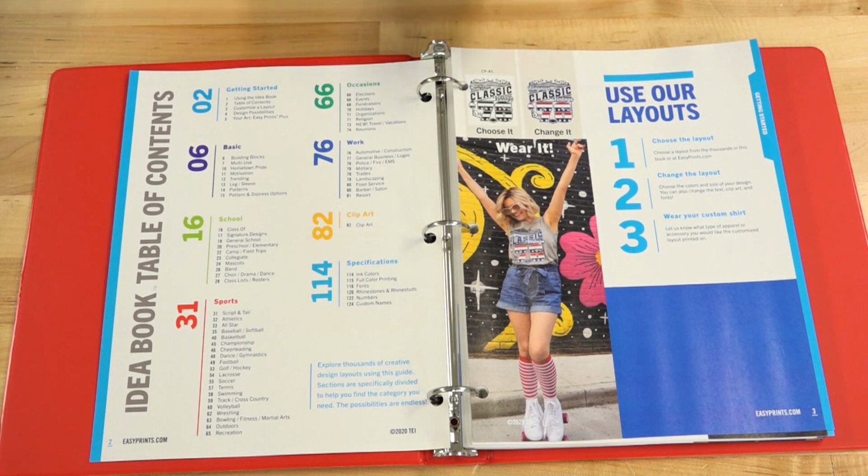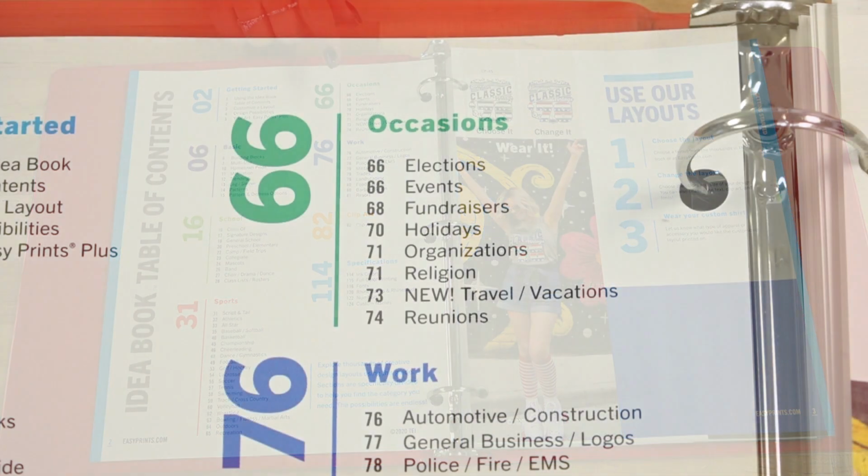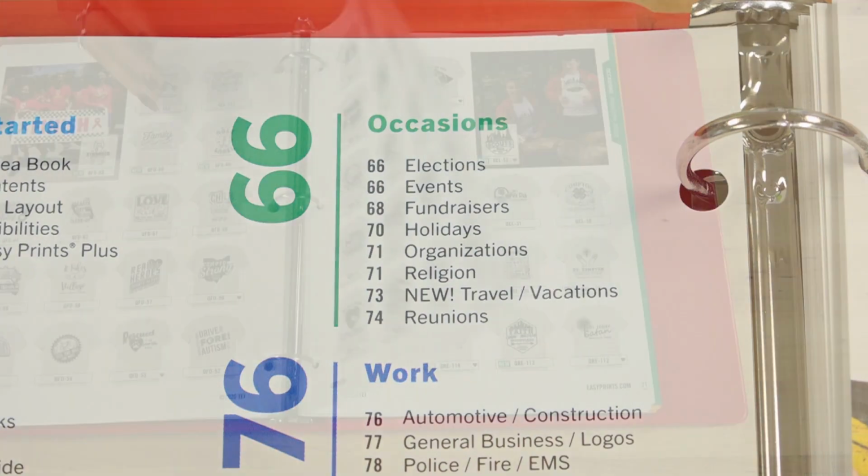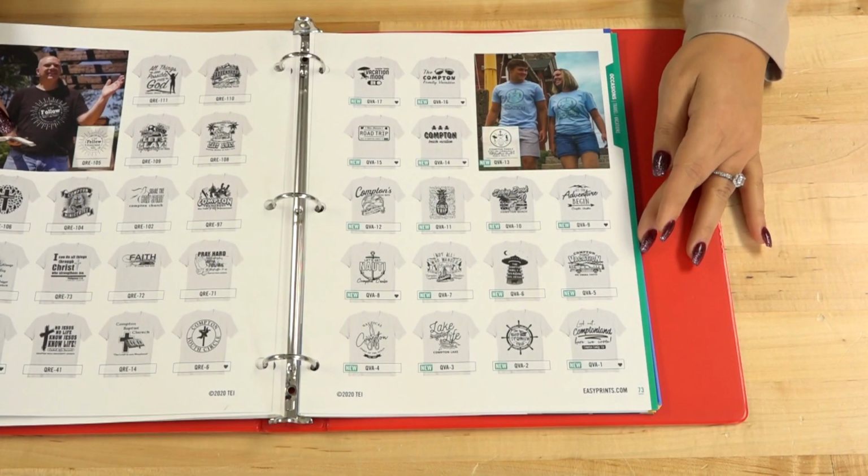For the design I'm going to be showing you in Easyview Designer that's within this idea book, it's going to be in occasions and in all of our new templates that we offer now for the travel and vacations, which is page 73. So I'm going to go ahead and jump to that now.